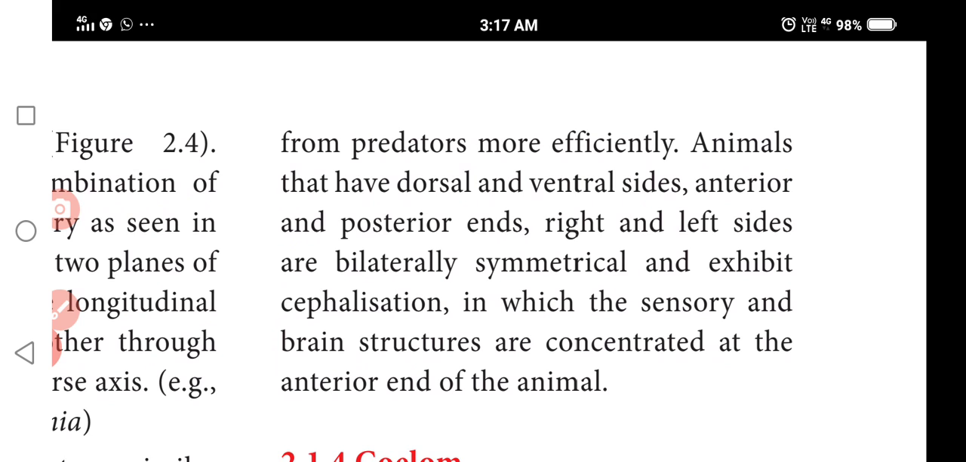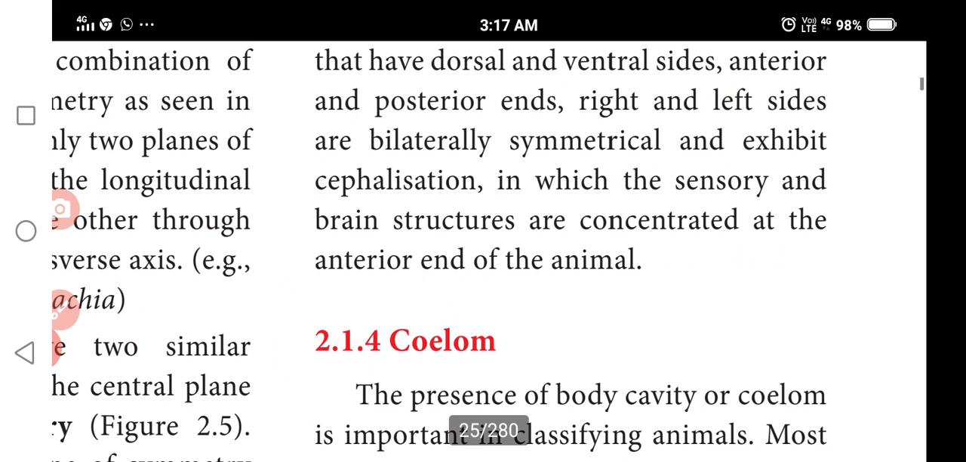Animals have dorsal and ventral sides, anterior and posterior sides, and right and left sides. So bilateral symmetries exhibit cephalization. So sensory and brain structures are concentrated at the anterior end of the animals. So always the animal possesses an anterior end, which has the sensory organs and brain structures.